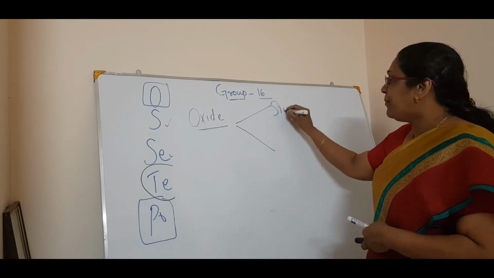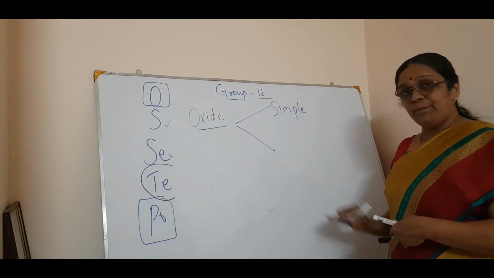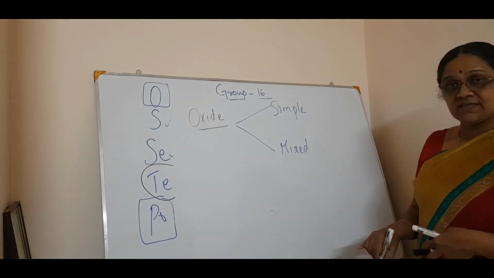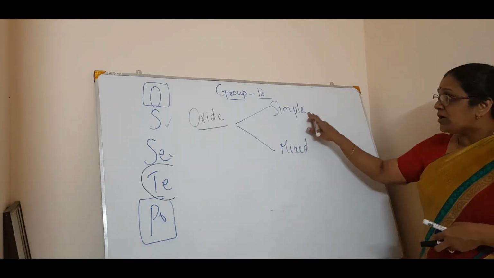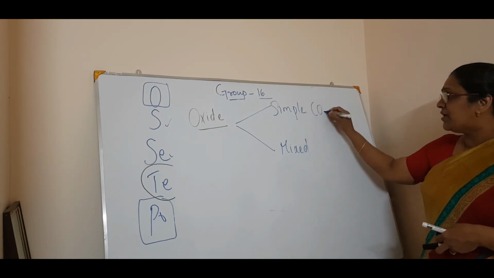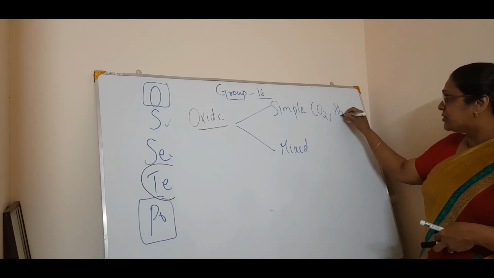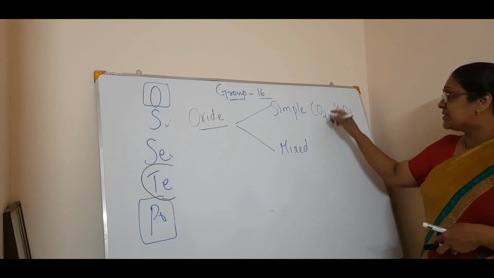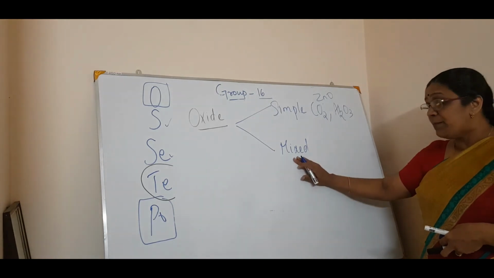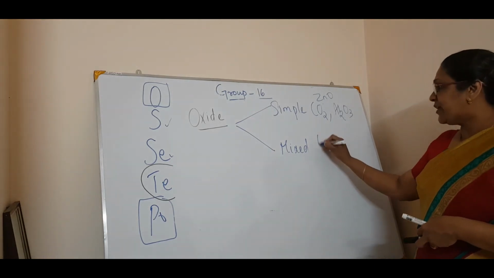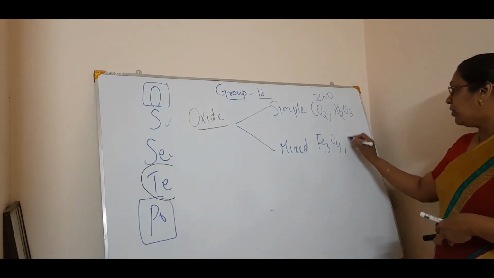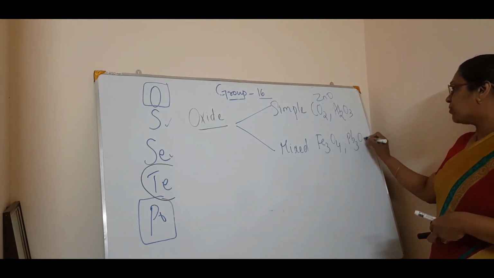Now, oxides can be of 2 types. One is simple oxides, and the second is mixed oxides. Simple oxides, for example, carbon dioxide, Al2O3, ZnO, they are all simple oxides, correct. Now what about mixed oxides? Mixed oxides, for example, Fe3O4 or Pb3O4.